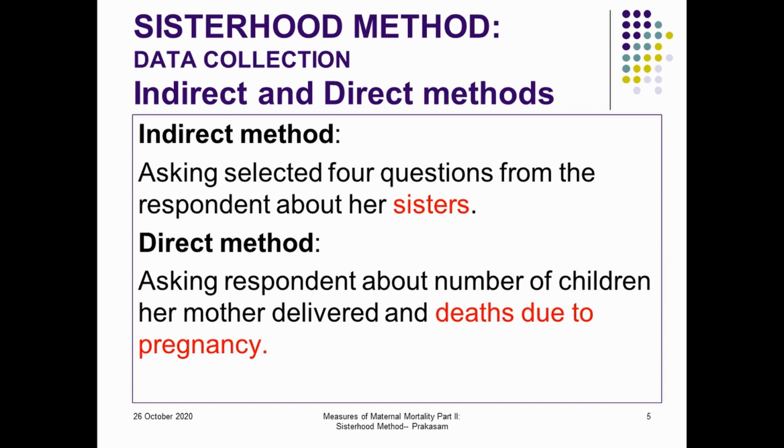These two approaches will collect the data for the sisterhood method. The indirect method is for small sample surveys. The direct method of asking questions takes a little more time, so it can be used for large surveys or even the census.